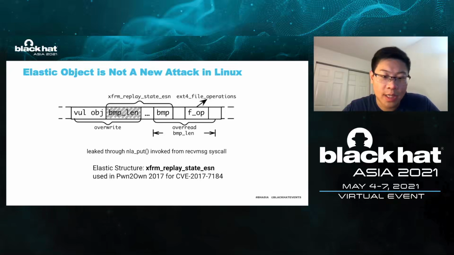The flexible object has two advantages in exploitation. One is its ability to leak data, and another is that the size of the object can be determined dynamically. So it can be allocated to several general caches to be paired with the vulnerable object and the victim object.